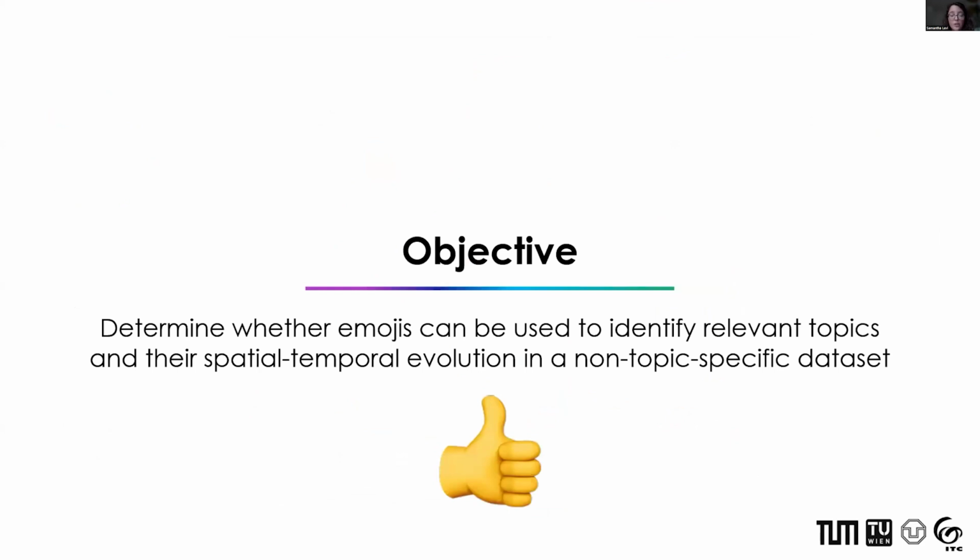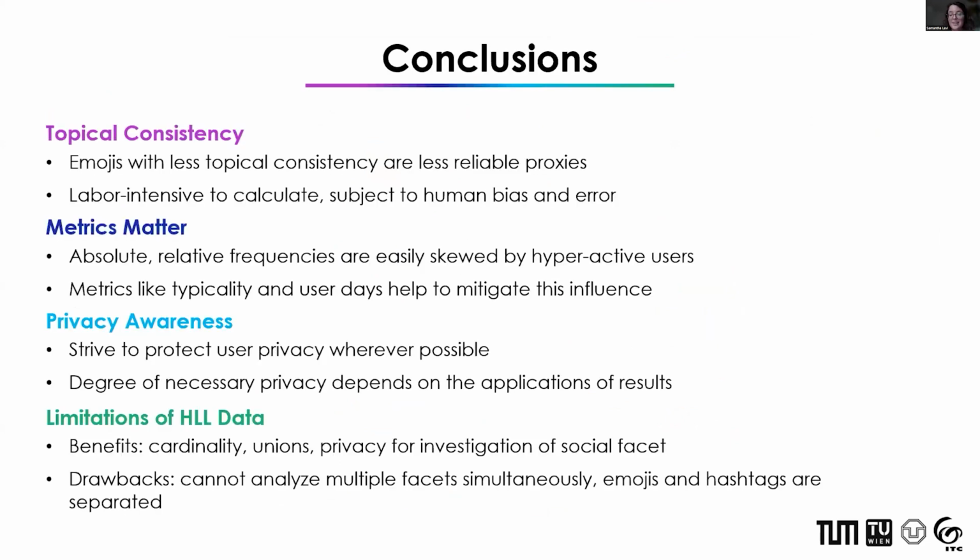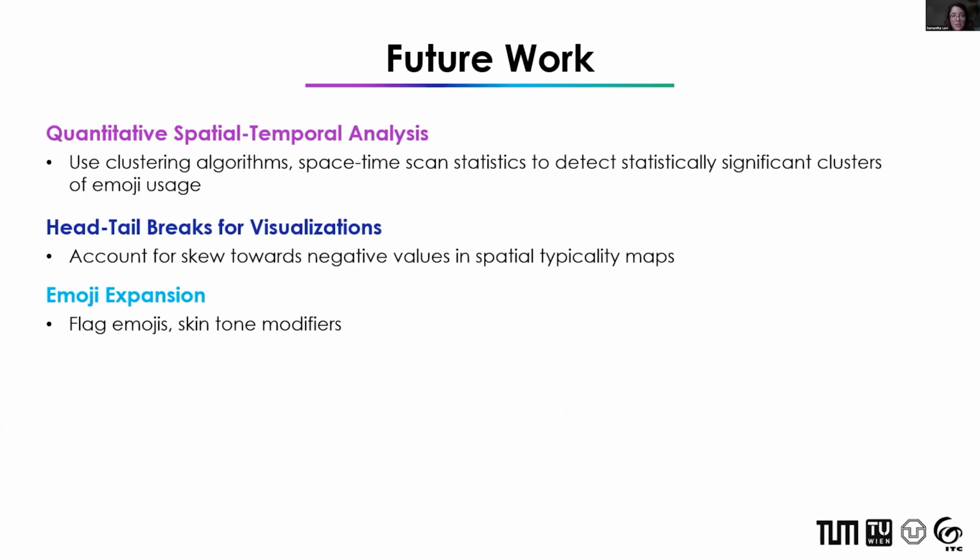So for our overarching conclusions, we can see that yes, we found that emojis can be used to identify relevant topics and their evolution in a non-topic specific data set. Of course, there are some considerations there. For example, with topical consistency, some emojis are more meaningful than others. And we see that typicality in this case is a more meaningful metric than, for example, absolute or relative frequency. There are some privacy concerns as well to be aware of, and the HLL algorithm does have some limitations.